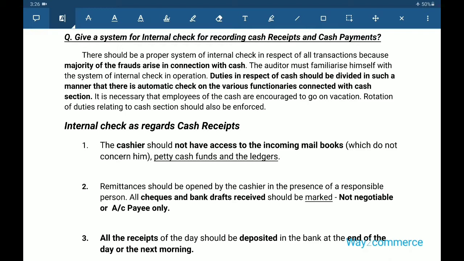Today we discuss a system of internal check for recording cash receipts and cash payments. Our main objective is concept learning, that's why listen to the entire class.